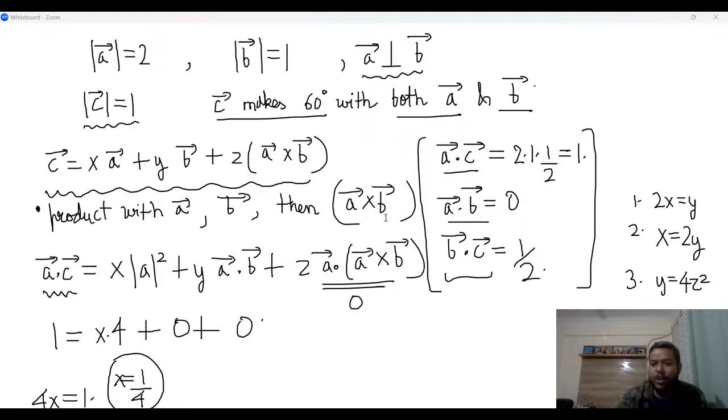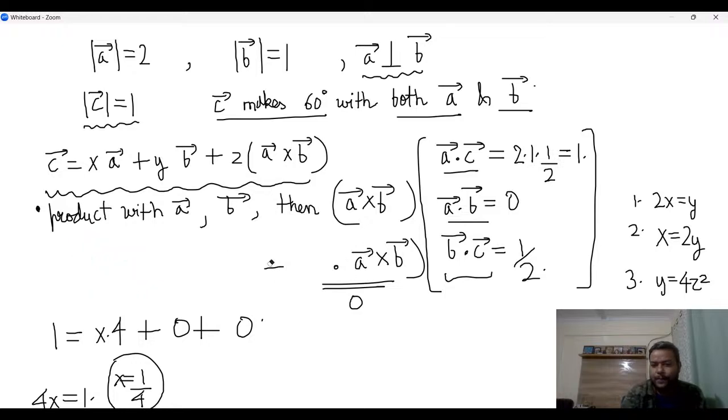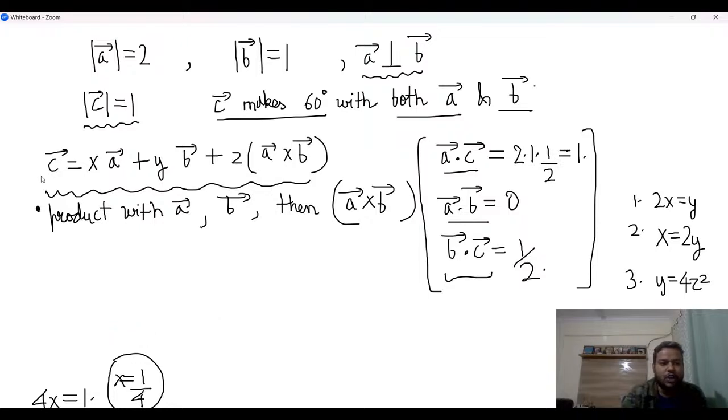The next step would be doing dot product with b, same relation. So let's see what comes. You should get b dot c here. B dot c value is half.